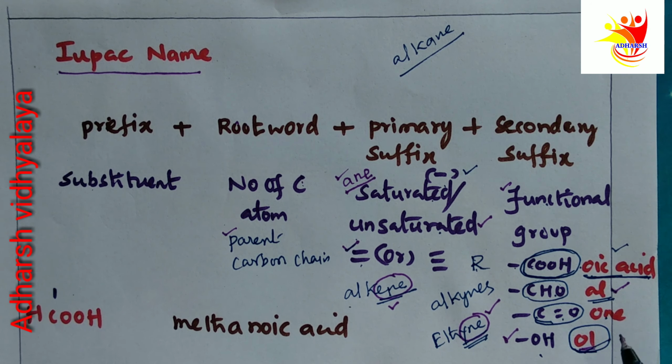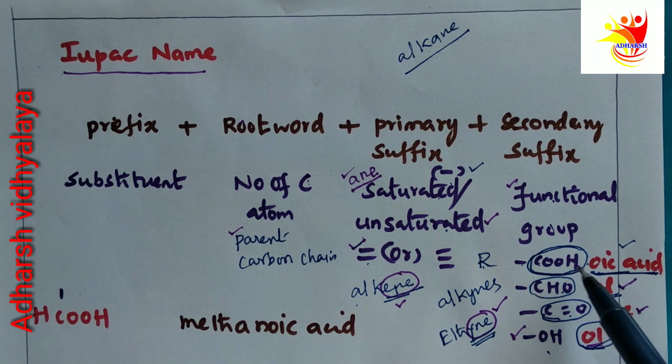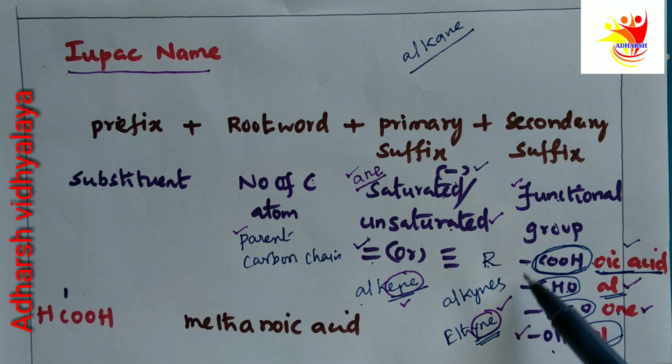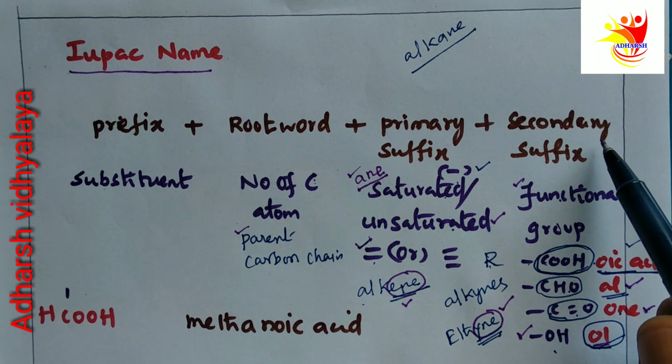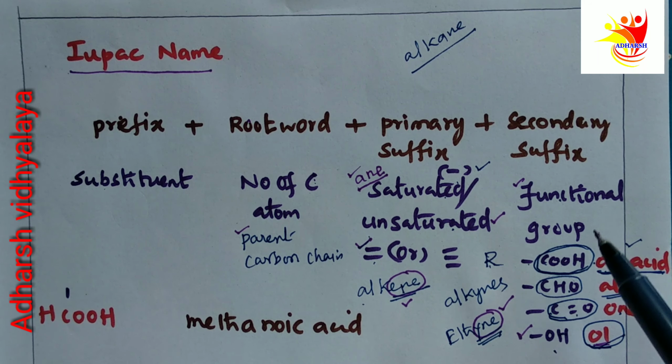If it is a ketone, its name ends with ONE. If it is a carboxylic acid, its name ends with OIC acid. These are some examples of secondary suffixes. They indicate the functional group present in that compound.